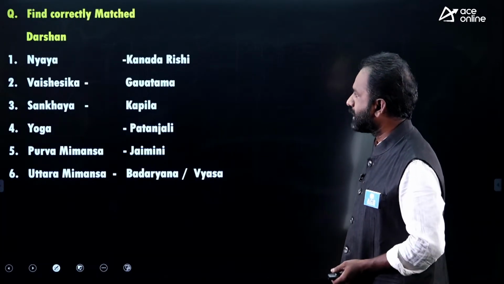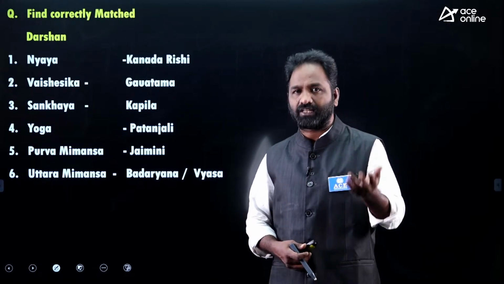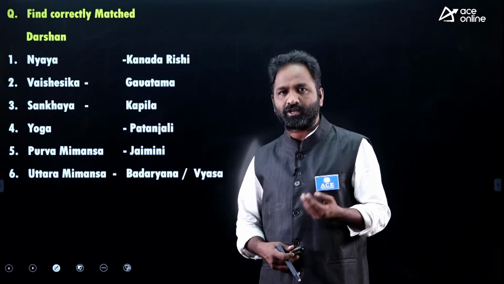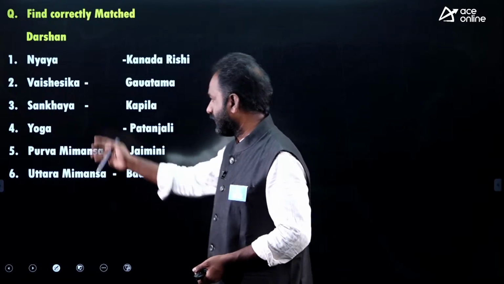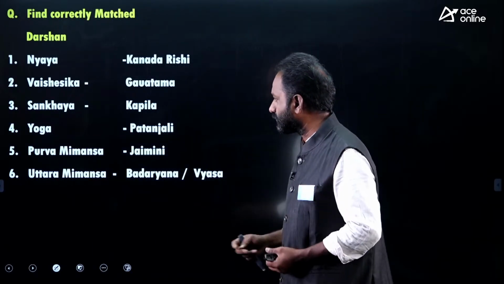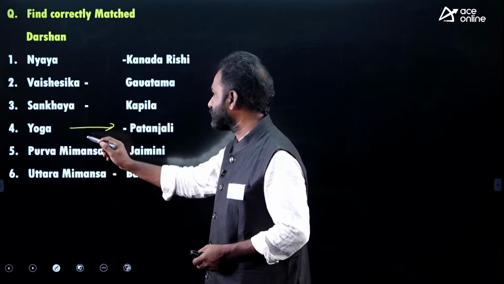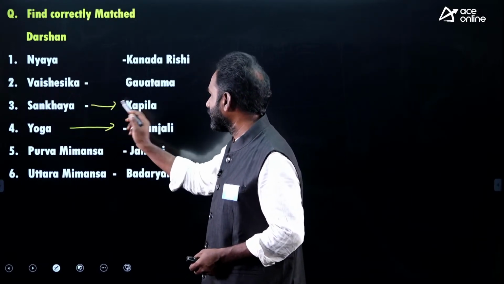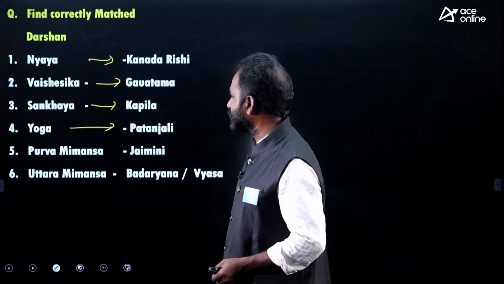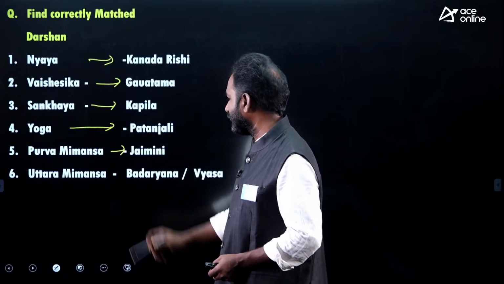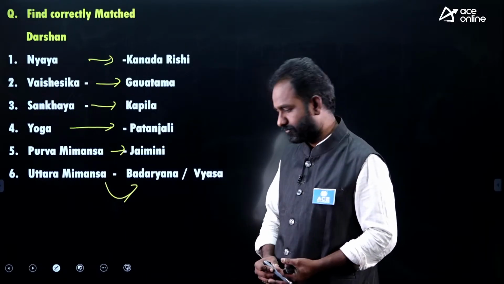Next, find correctly matched. Left side the darshanas. In ancient time, everybody knows that we have six darshanas. Each darshana is talking about one thing, like about yoga, about nyaya, like that. So it is the darshana and the author was given. For example, yoga, Patanjali mentioned, and Sankhya, Kapila mentioned, Vaisheshika, Gautama mentioned, Nyaya, Kanada Rishi mentioned, Purva Mimamsa, Jaimini mentioned, Uttara Mimamsa, Badarayana was mentioned.